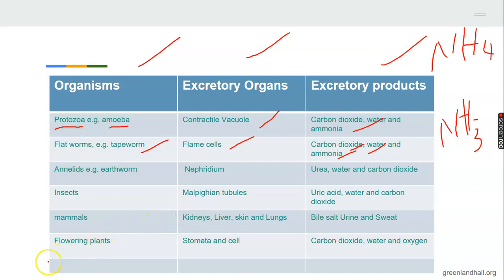The next organism there is our annelids. Annelids are worm.